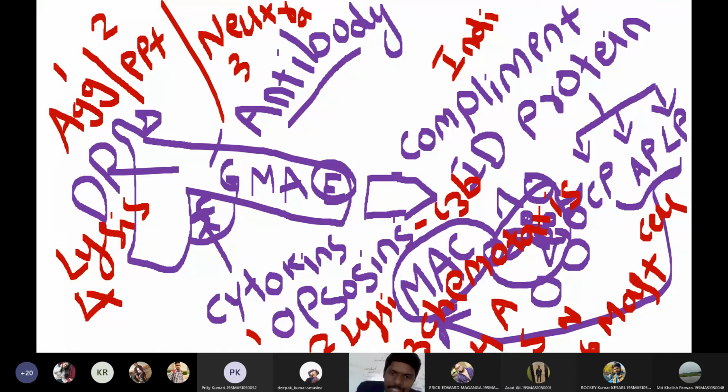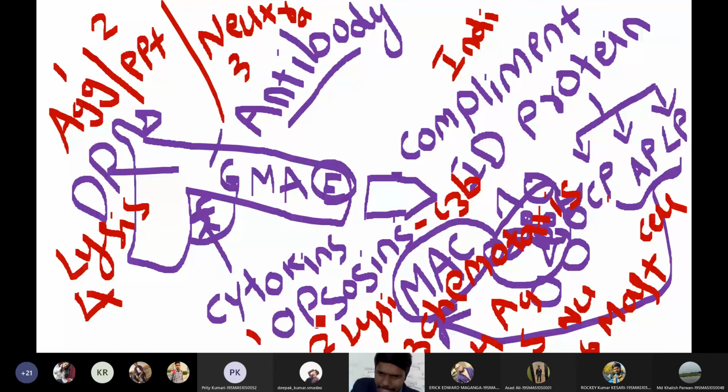So these are the indirect actions of the antibodies. The indirect actions include opsonization by C3b, lysis, chemotaxis, agglutination, neutralization, and by mast cells the antibodies will kill the pathogen. So usually indirect action is mediated by complement proteins. Complement proteins have three pathways: classical pathway, alternative pathway, and the lectin pathway. In the classical pathway we have these functions: opsonization, lysis, chemotaxis, agglutination, neutralization, and mast cell activation.